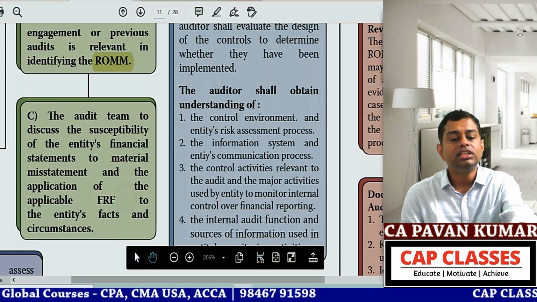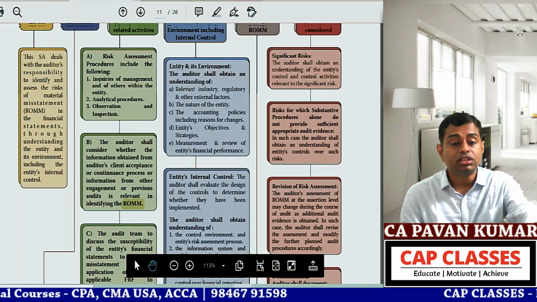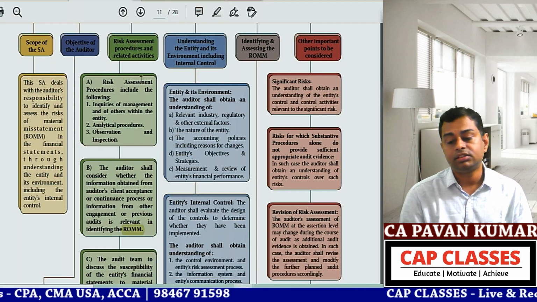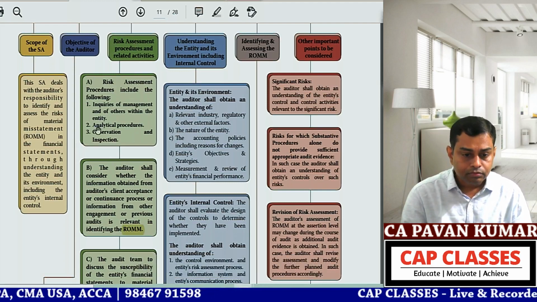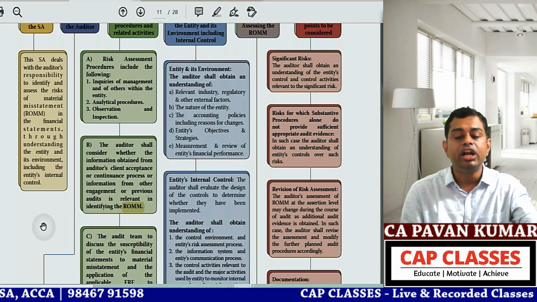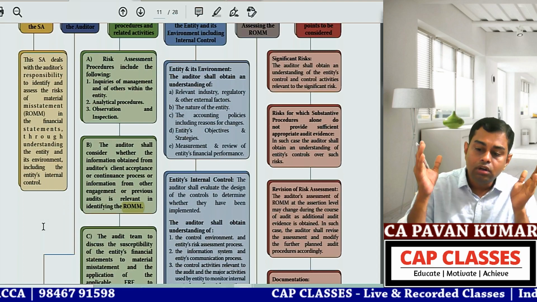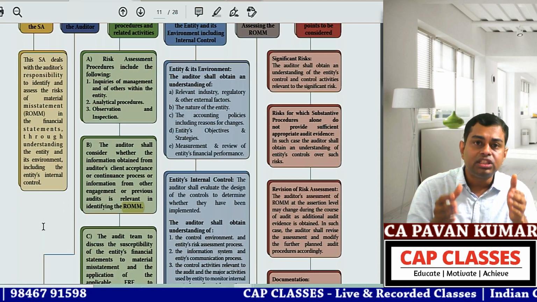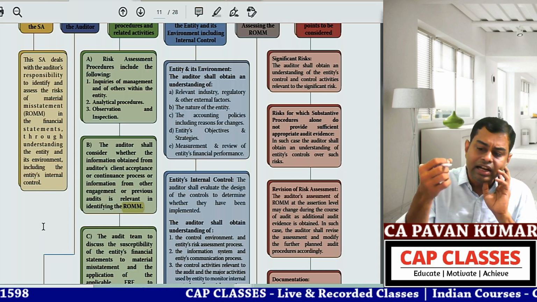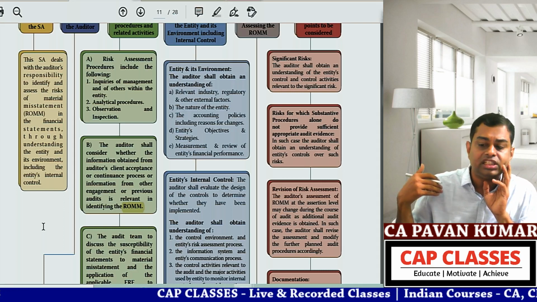That's all. These are called risk assessment procedures. So if they ask you what the risk assessment procedures are, you need to write 1. What are the risk assessment procedures and related activities? You need to write A, B, C. Are you understanding? About risk assessment procedures, details will be there in the next chapter. In our book also, it is explained in one or two pages.